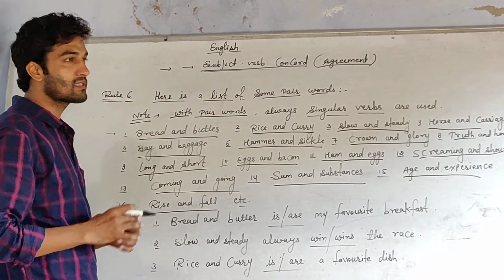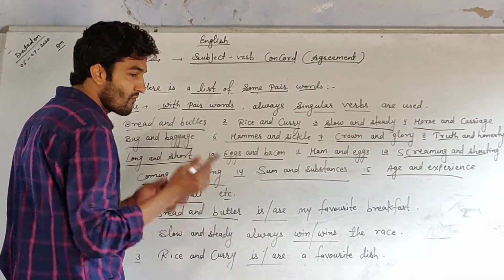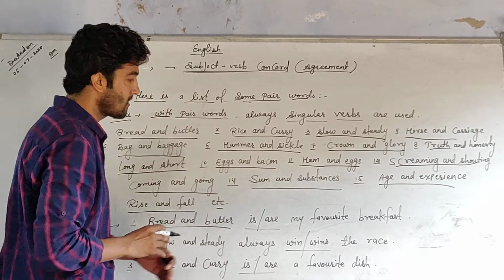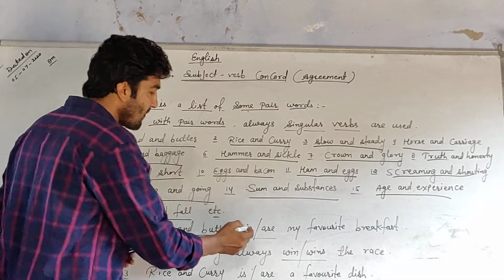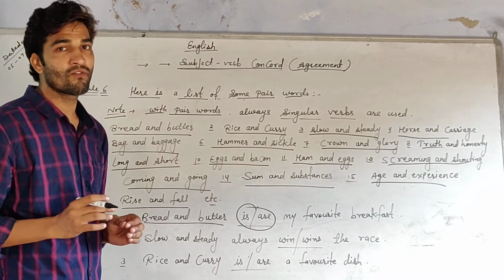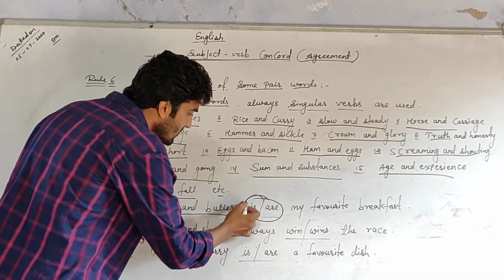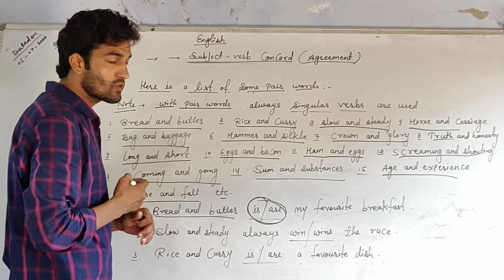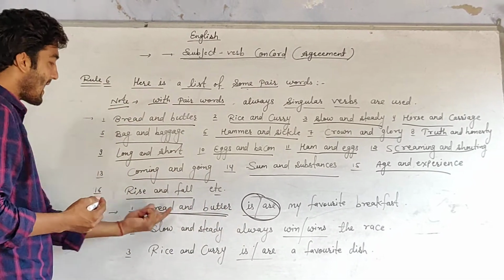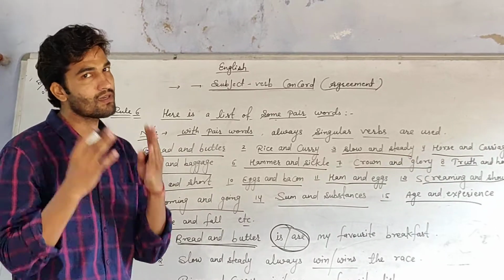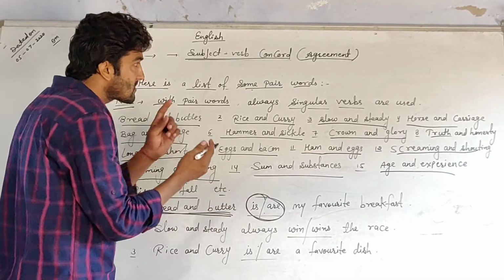The very first sentence is: bread and butter, blank, my favorite breakfast. Here the given verbs are "is" or "are". You have to choose which one of these two helping verbs will be taken. So here the subject is bread and butter. As you can see, bread and butter is a pair word, so with a pair word we use a singular verb.